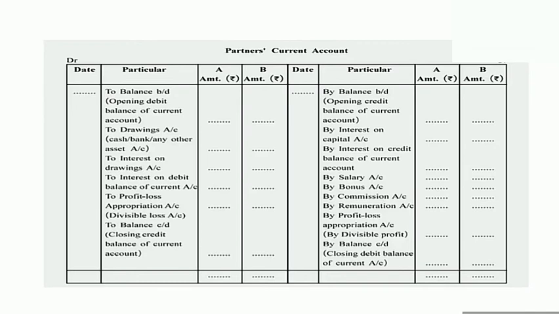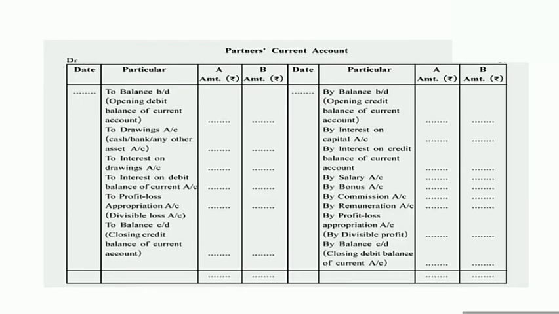If there is a loss on the basis of the P&L appropriation, meaning profit and loss appropriation account, then that divisible loss will be distributed among the partners as per their profit sharing ratio, and it will be recorded on the debit side of partner's current account.